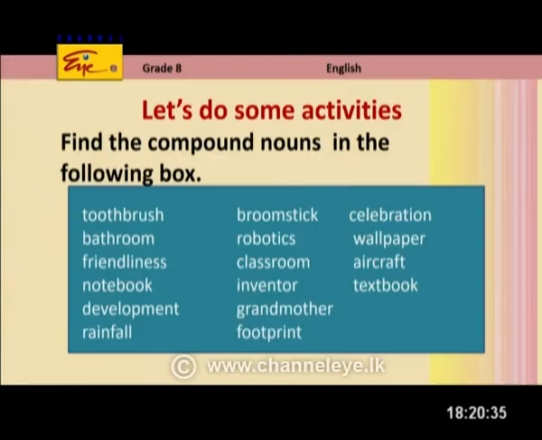I'm going to start. Toothbrush, bathroom, friendliness, notebook, development, rainfall, broomstick, robotics, classroom, inventor, grandmother, footprint, celebration, wallpaper, aircraft, textbook. Right. Now, children, you have to find the compound nouns in this list.